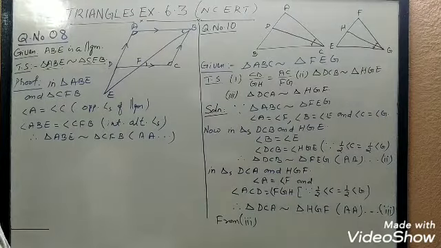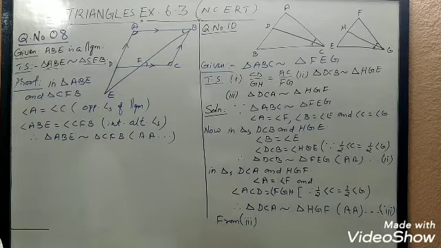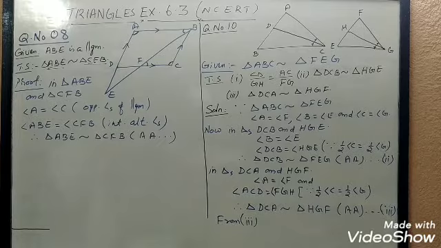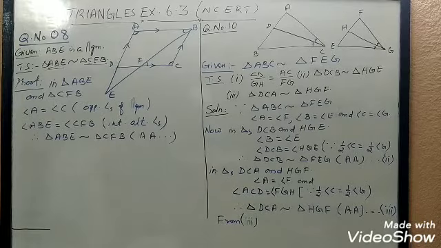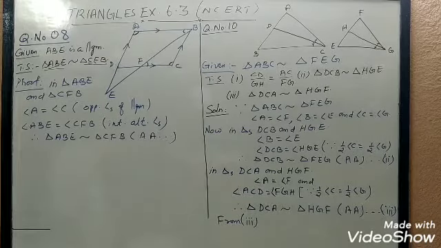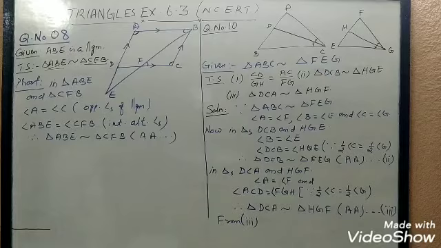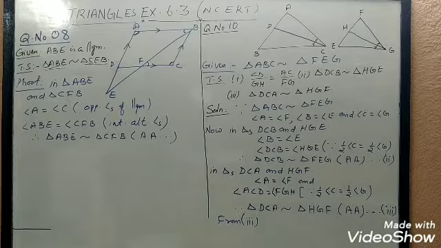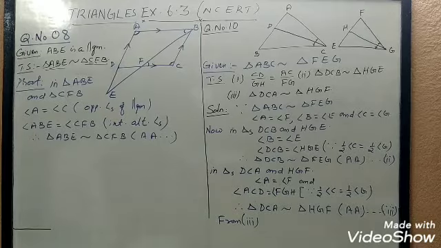CD and GH are respectively the bisectors of angle ACB and angle EGF such that D and H lie on side AB and EF of triangle ABC and triangle EFG respectively.